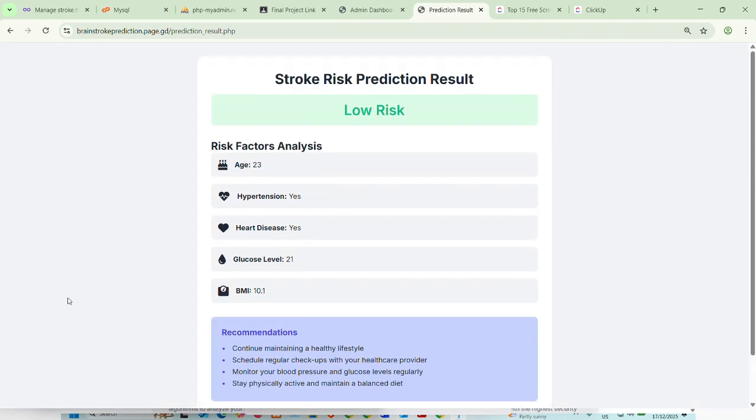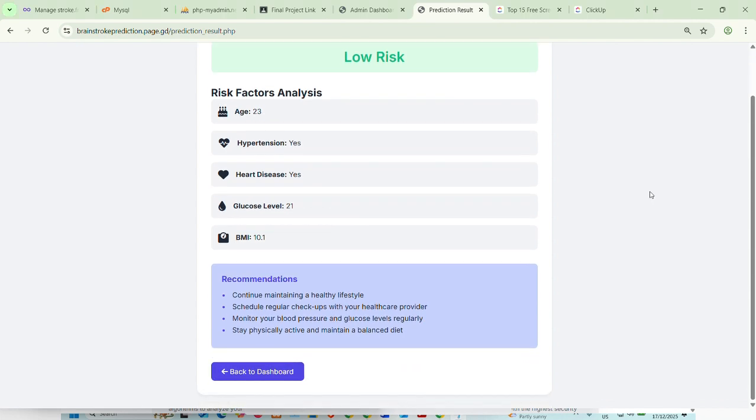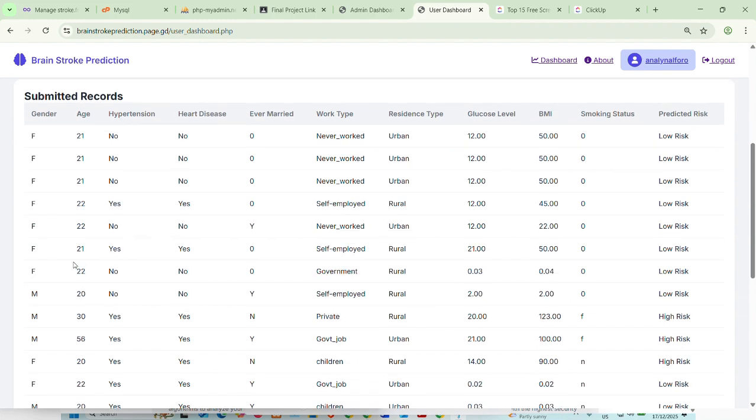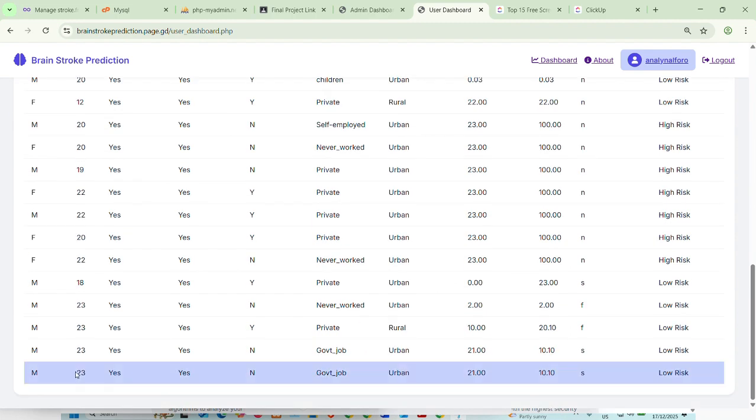So here's the stroke risk prediction result. It has risk factors analysis, recommendations, and a back to the dashboard option. By scrolling down the dashboard, the user can view the predicted brain stroke result. This section shows the submitted health data together with the prediction outcome. The result is labeled as low risk or high risk based on the system analysis.